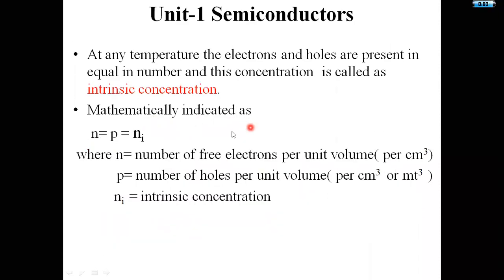Mathematically, we represent the concentrations as n, the number of free electrons per unit volume. We can take the units as per centimeter cube or per meter cube. In some problems we may come across concentration levels given in centimeter cube or meter cube. Here, the mathematical indication of this concentration is n = p = ni.